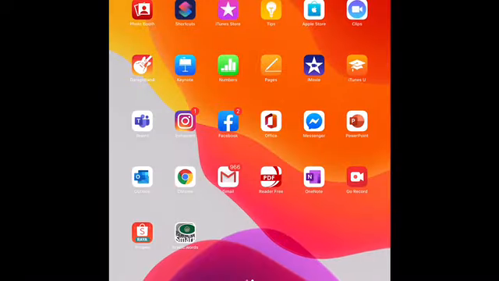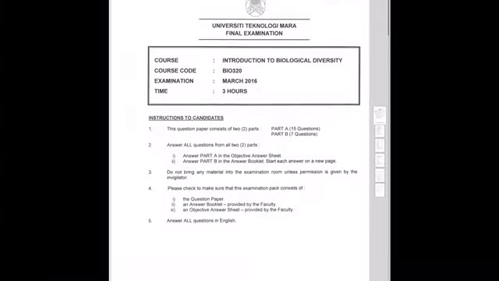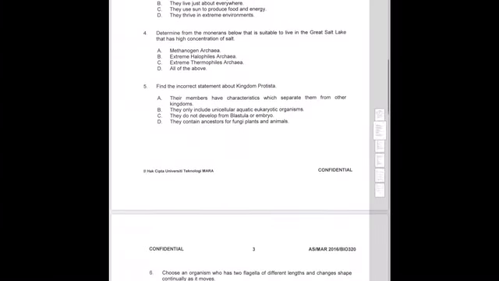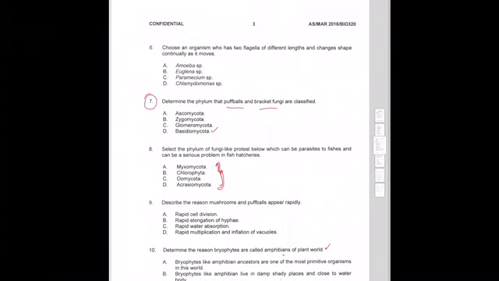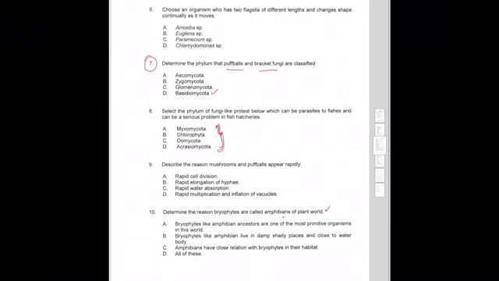Now we go into March 16 paper objective. Okay, again, determine the phylum that puffball and bracket fungi classified: Basidiomycota. Okay, select the phylum of fungi like protists below which can be parasite to fishes and can be serious problem in fish hatcheries. Dalam perikanan, yang mana satu fungi like protists yang cause damage, so this one boleh cari info. Okay, this is a general knowledge.